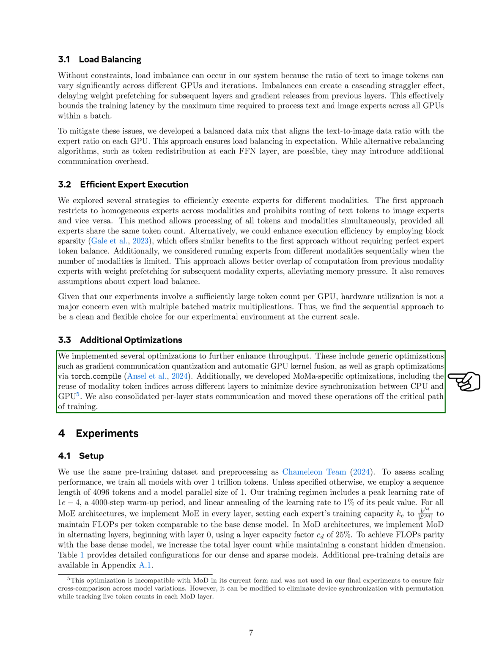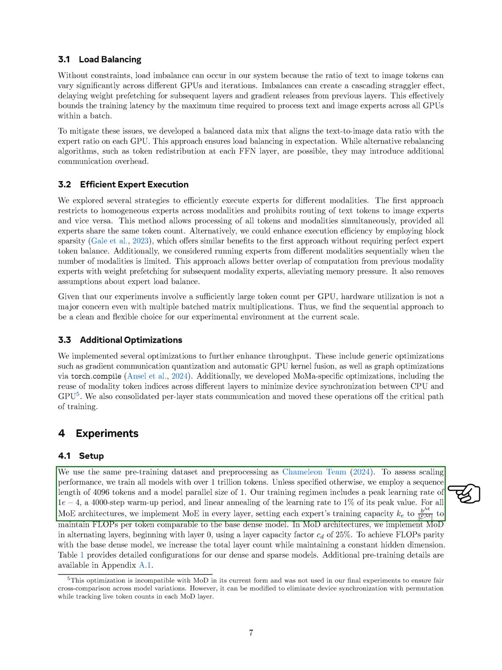We also implemented several additional optimizations to boost throughput. These include general optimizations like quantizing gradient communication and automatically fusing GPU kernels, as well as graph optimizations using a tool called Torch Compile. Moreover, we developed specific optimizations for MoMa, such as reusing modality token indices across different layers to reduce synchronization between the CPU and GPU. We also streamlined the communication of per-layer statistics and moved these operations off the critical training path.